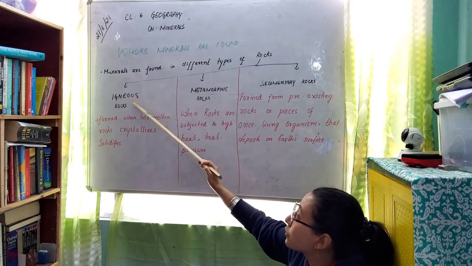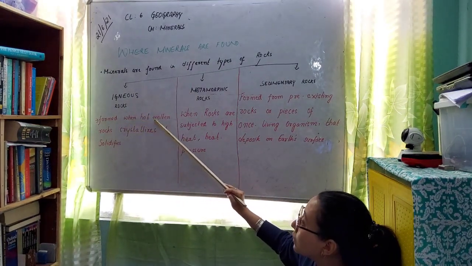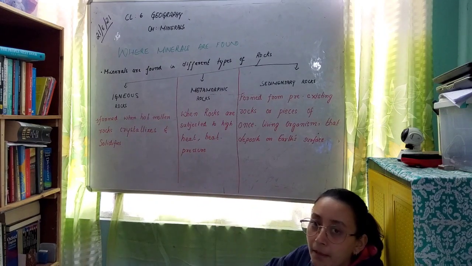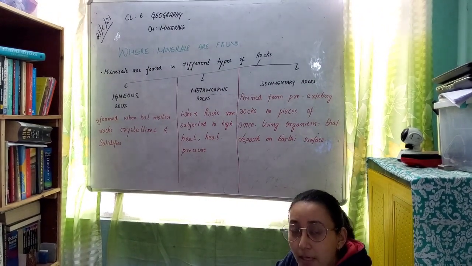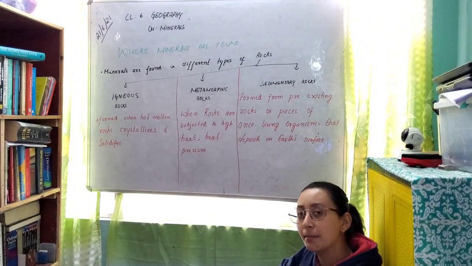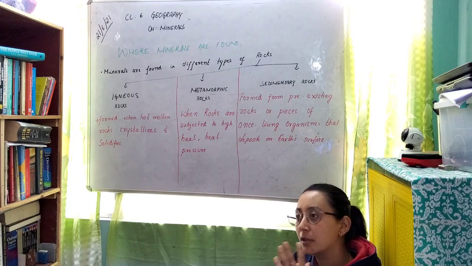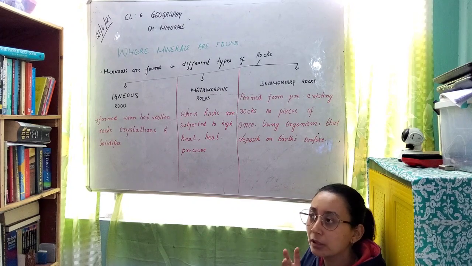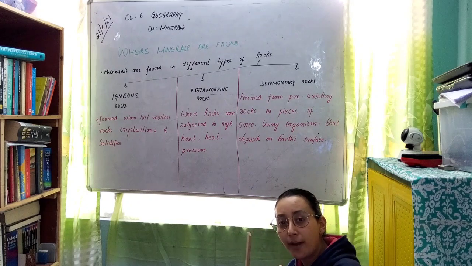Igneous rocks are those rocks which are formed when hot molten rock crystallizes and solidifies. When a volcano erupts, lava comes out slowly, and after a certain period of time it crystallizes and solidifies.